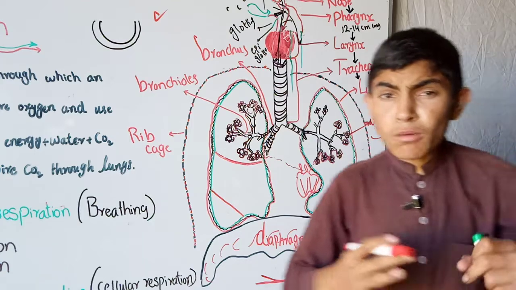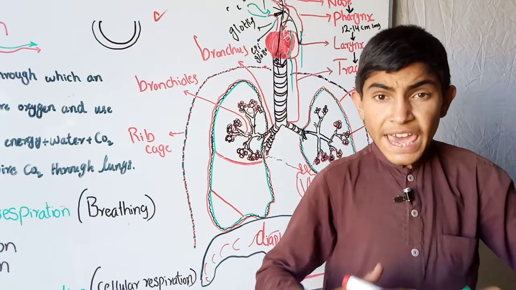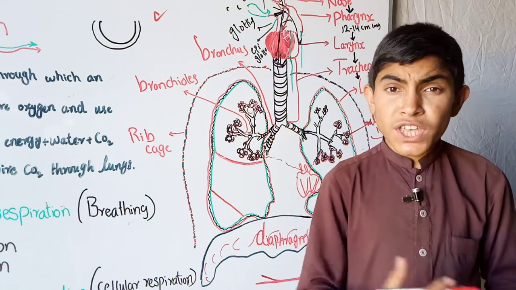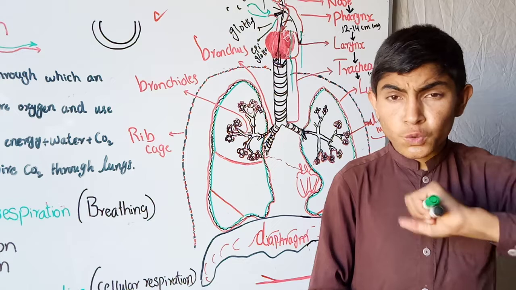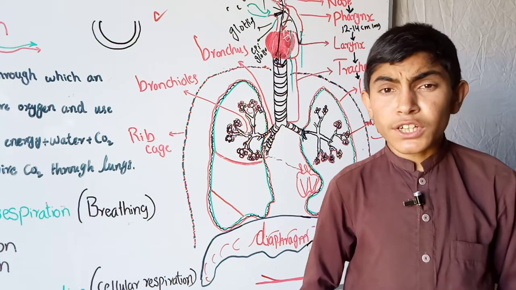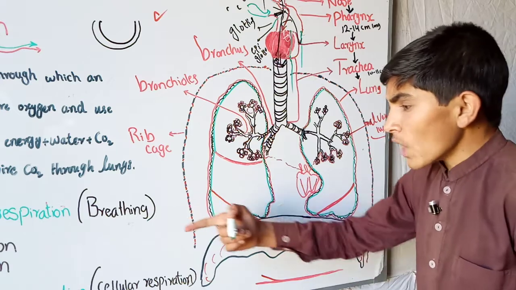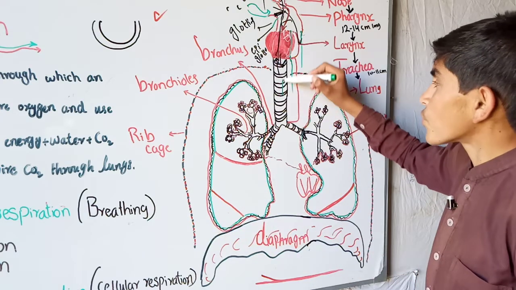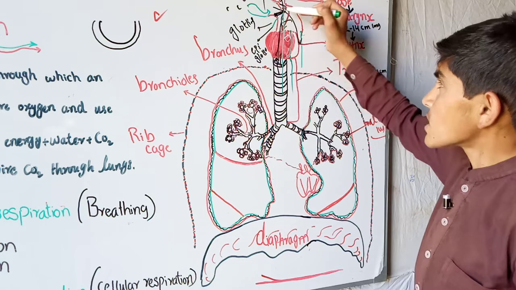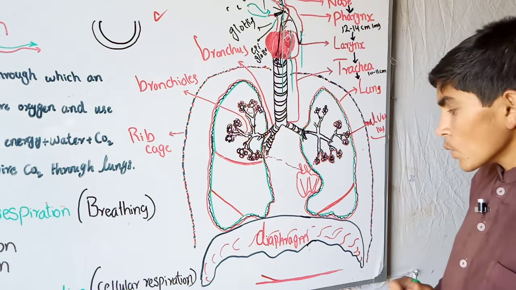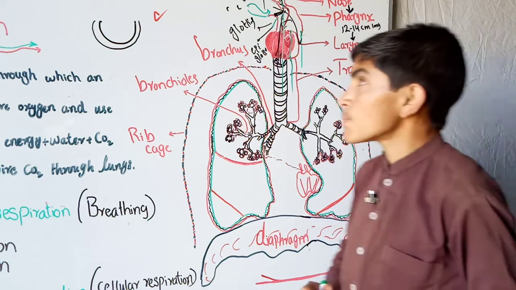Therefore the volume of the chest cavity decreases and the air pressure increases. So air moves from higher pressure to lower. Therefore during expiration, the CO2 or air rushes out from the lungs through the nose to the outside environment. So this was about the respiratory system.